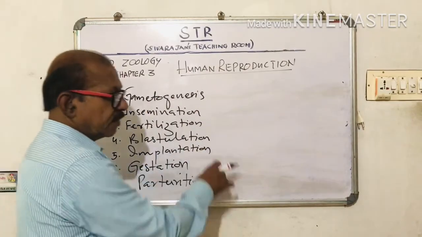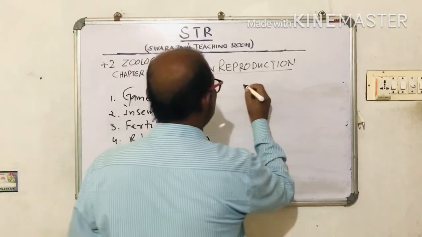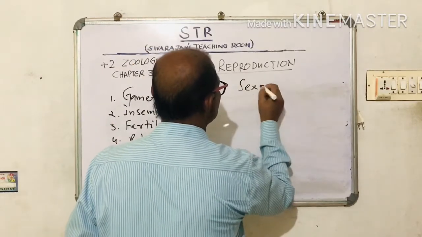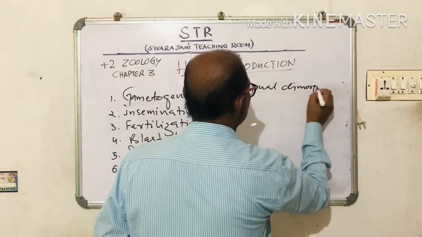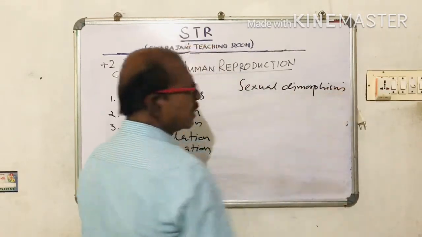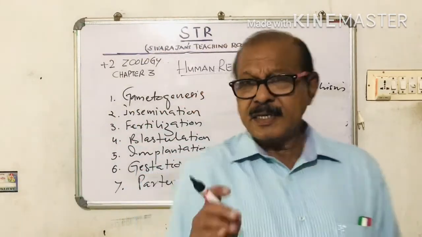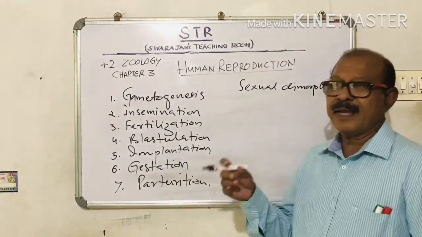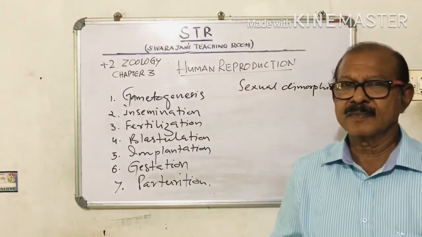So before we get into these things, we have to look at one more point, that is sexual dimorphism. What is sexual dimorphism? It is the condition that the male and female can be distinguished easily.